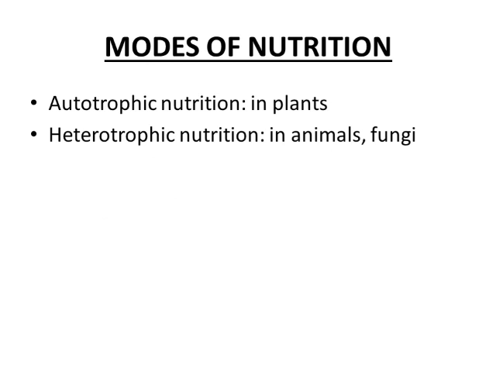Now we will study about modes of nutrition. It is divided into two categories. Number one, autotrophic mode of nutrition, and another one is the heterotrophic mode of nutrition. First we will study about autotrophic mode of nutrition. It is a type of nutrition in which organisms have the capacity to prepare their food on their own. For example, plants and certain bacteria.